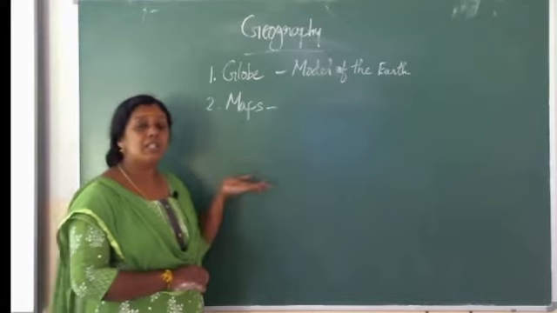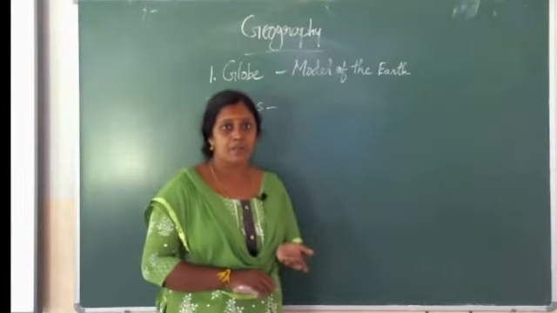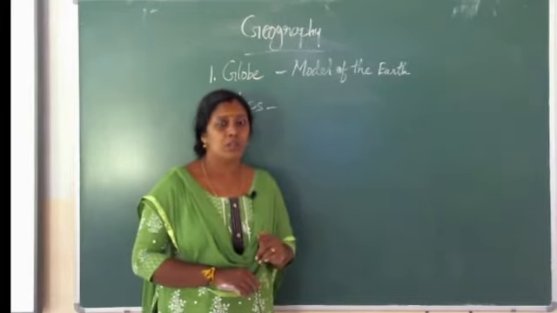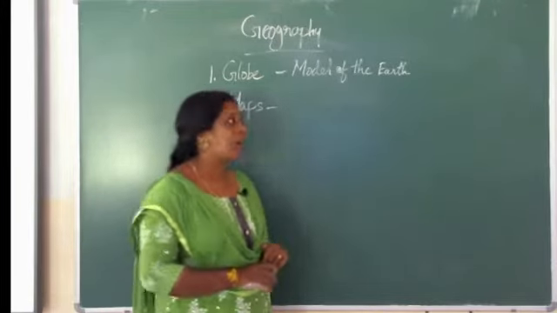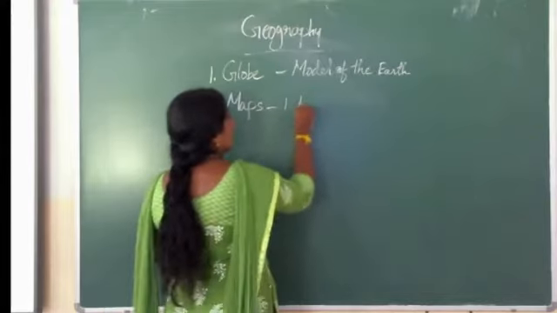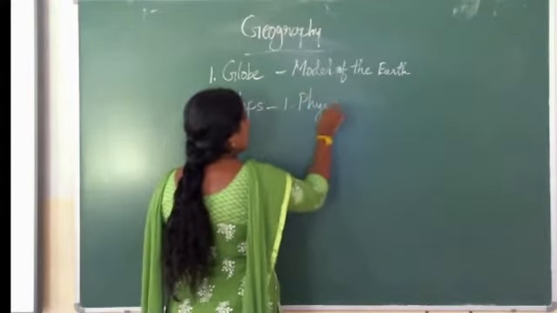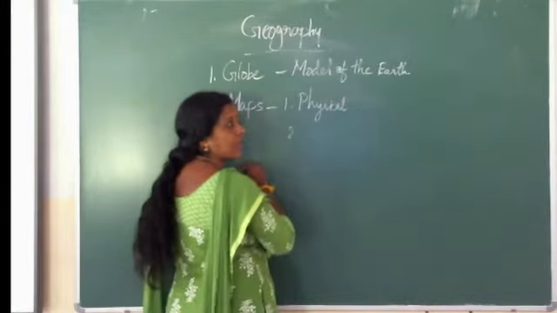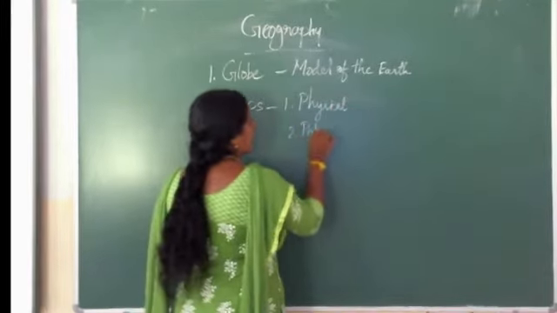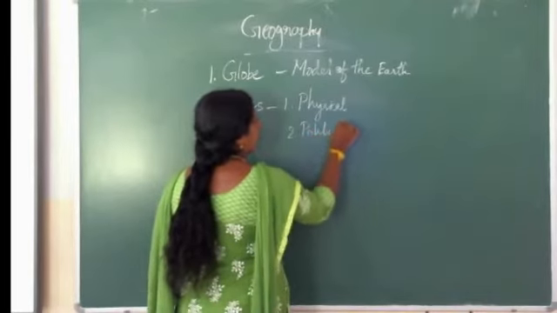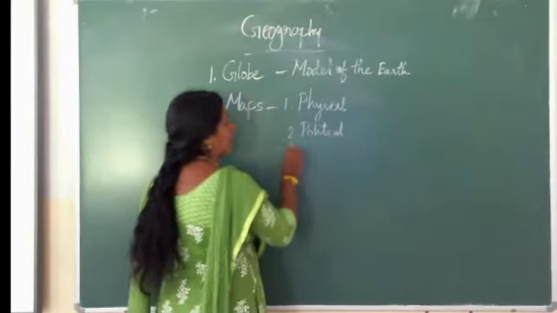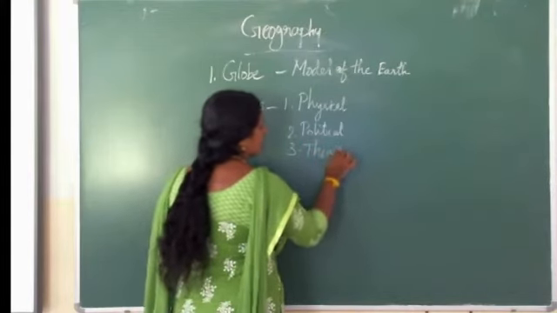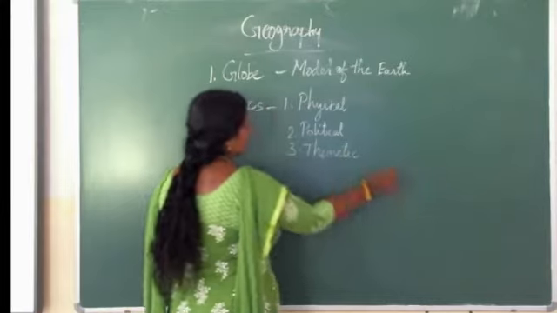Then we discussed different types of maps. Do you know the names of these maps? First one, physical map. Second one, political map. Third one, thematic map.